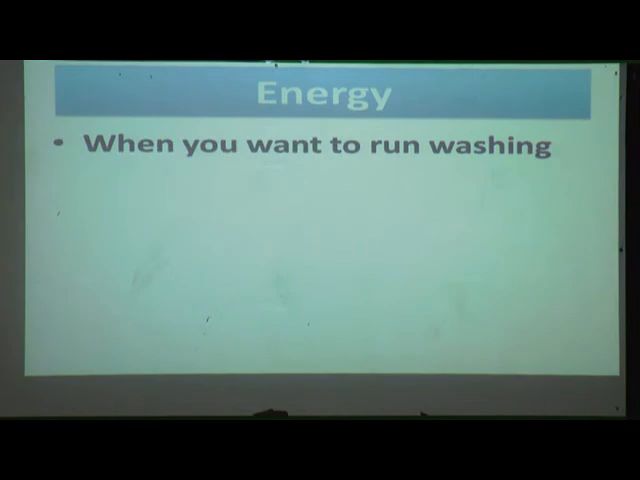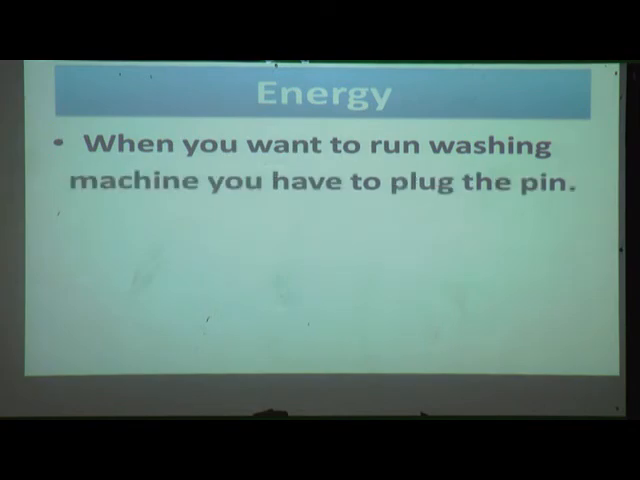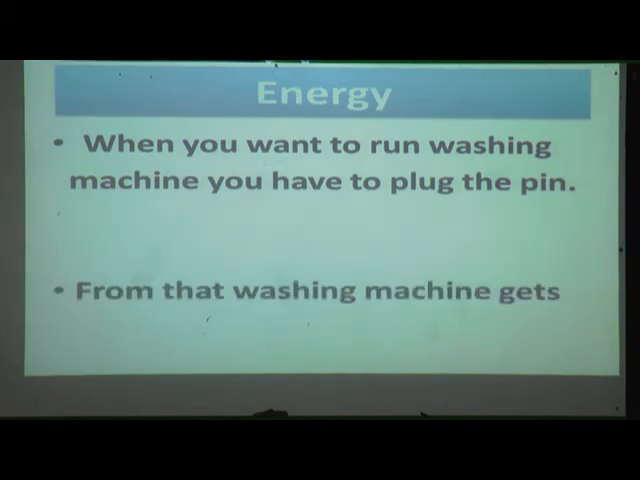When you want to run a washing machine, you have to plug in the pin. Just now I showed you the picture of a car, which needs petrol to run. Likewise, a washing machine also needs energy. When you plug in the pin, electricity goes through it, the washing machine gets energy and it will run.